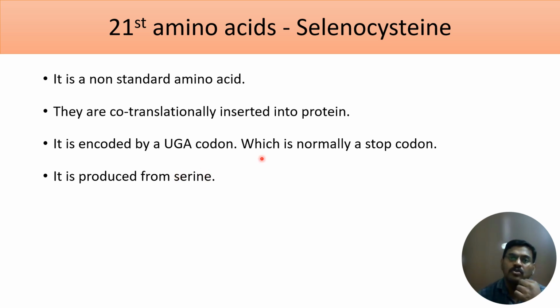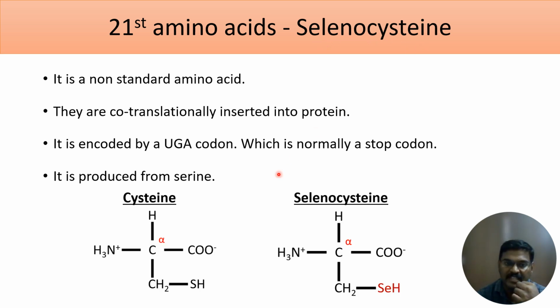So the selenocysteine is produced from serine. It's not from cysteine, even though the name contains cysteine. It is derived from serine. Then why is it called selenocysteine? Why is it not named as serine? Because if you see the structure of cysteine and selenocysteine, they are structurally similar.